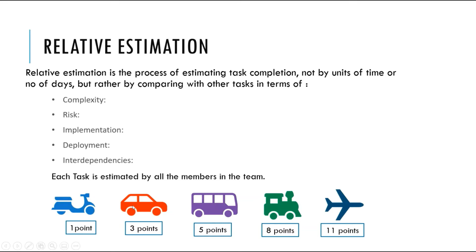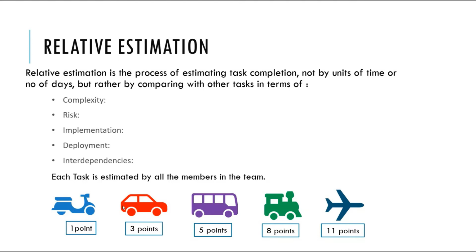Next, car is also compared with other tasks and given 3 points because it is easier to manufacture and less complex compared to other tasks like train, bus, and aeroplane. In general, less complex the task, less points will be given. In similar way, bus, train, and aeroplane will be estimated.